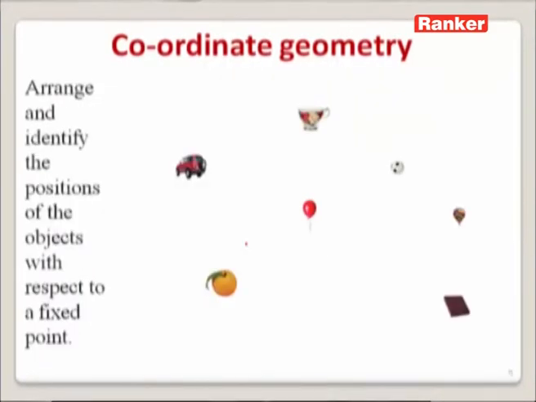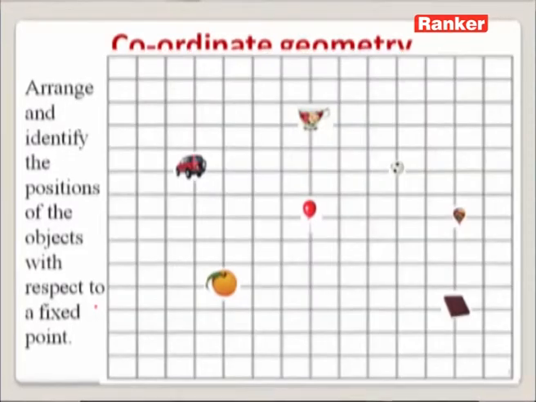Okay, now we are asked to arrange and identify the positions of objects with respect to a fixed point. We are given some objects, and we need to identify the position of all these objects. To identify the position of these objects, once again we need a fixed point or a reference point, and we should take the help of a coordinate axis. So let us take a coordinate axis or a grid line.